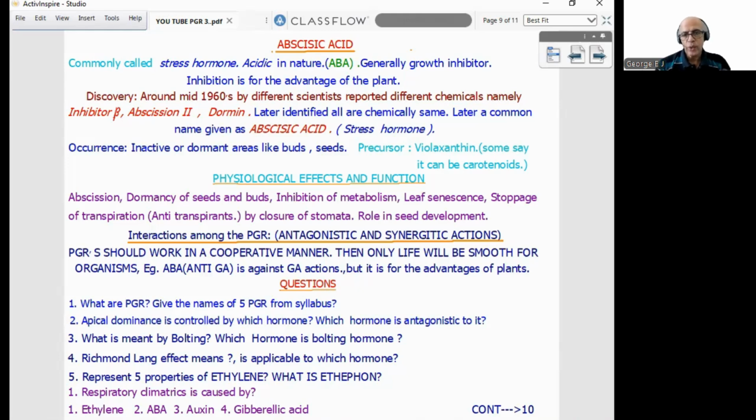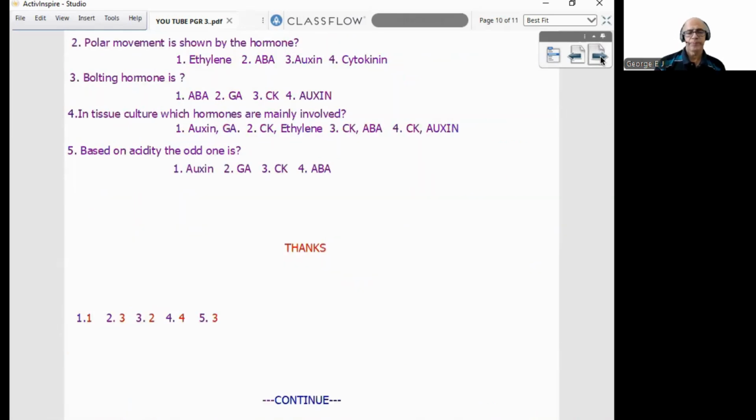Sometimes hormones will be antagonistically acting. For example, ABA may cause seed dormancy. It can be broken by gibberellic acid. So ABA is otherwise called anti-gibberellic acid. So this way, the two hormones can work together, it is called synergistically. Otherwise, in the opposite manner, it is called antagonistically, and it is only for the beneficial nature of the plant. Now, 5 theory questions as usual, 5 NEET model questions with the key given.